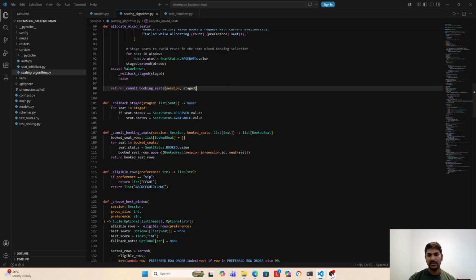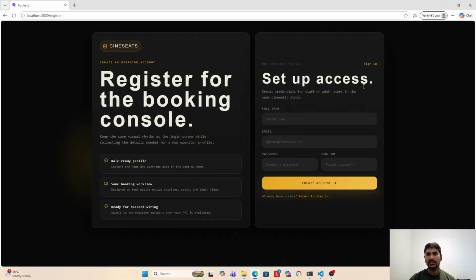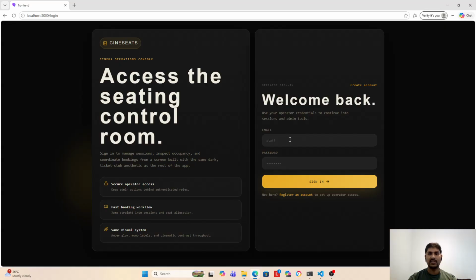Now let's demonstrate it through the application. Here is the application. We can first create an account from here. It is usually a staff account, but since I have already created one, let's just log in.